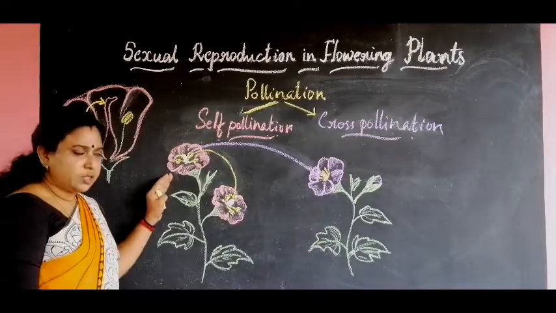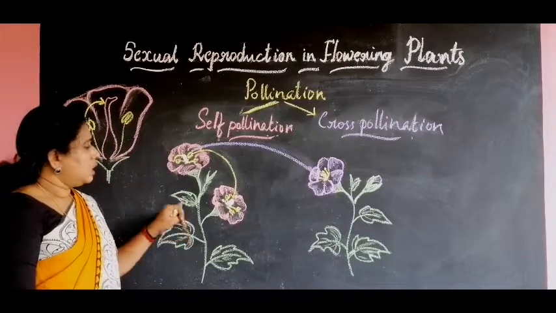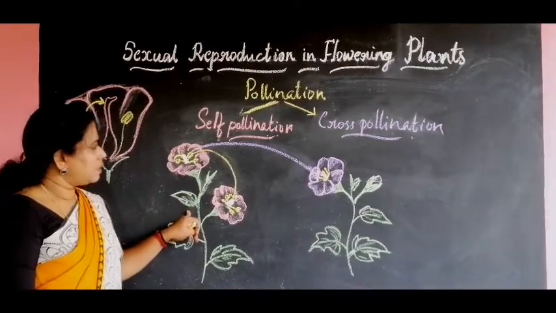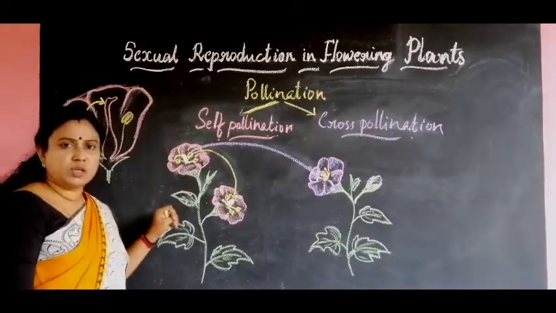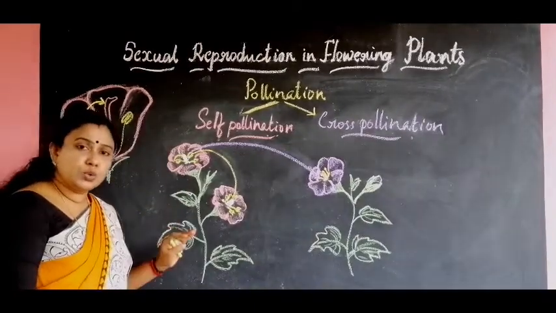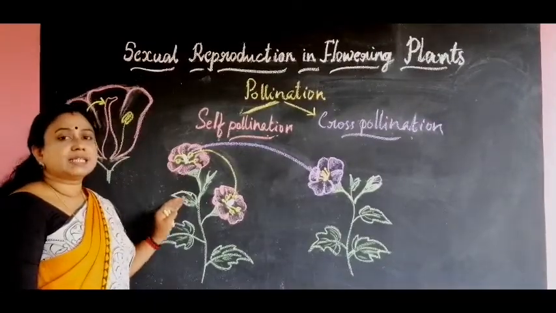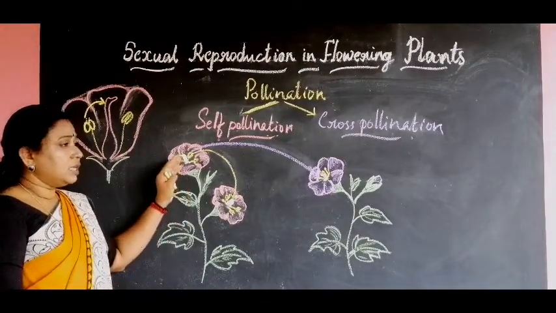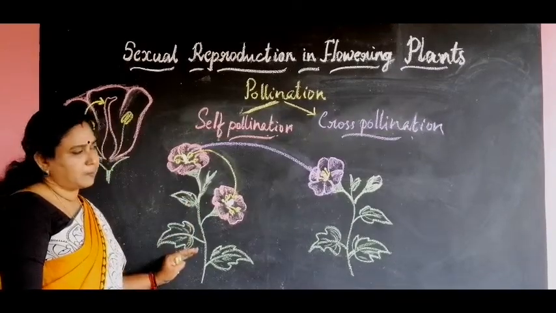As self-pollination takes place in a single plant, the seeds produced as a result, or the next generation produced as a result of self-pollination, will not show more variations. Most of the characters will be similar, as the male gamete and the female gamete are from the same plant.